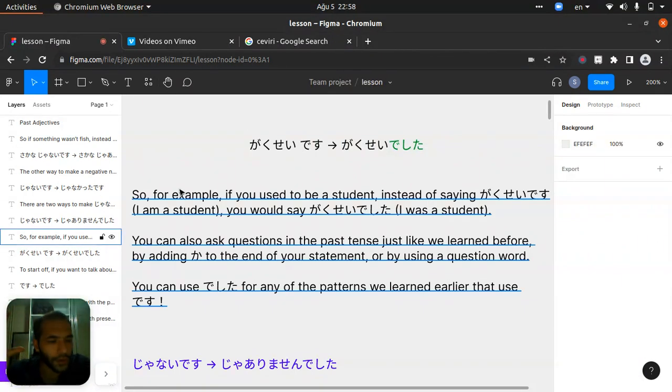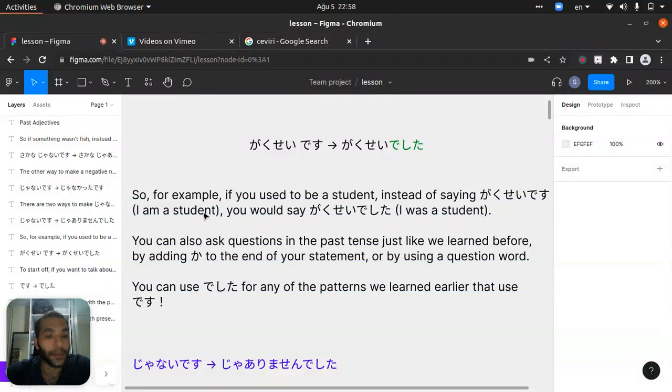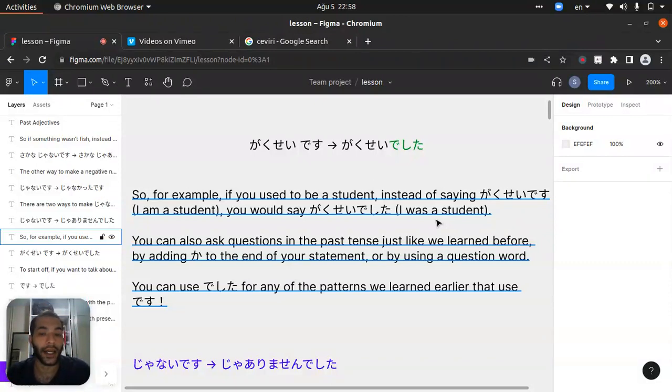So still, I'm not talking about the negative. We are just talking about the positive side, okay? So for example, if you used to be a student, instead of saying "gakusei desu," I'm a student, you will say "gakusei deshita." Say you're with your friend and you want to say right now, present tense, "watashi wa gakusei desu." I'm a student. But what if you would like to tell the friend, I was a student like 4 years ago, you should say, 学生でした。私は学生でした。Right?